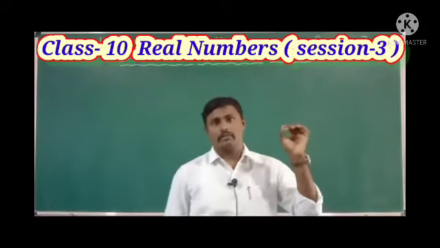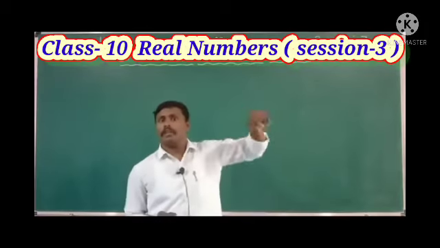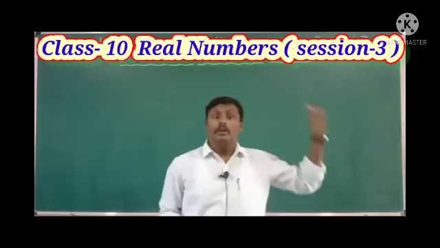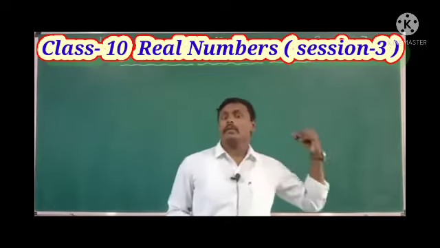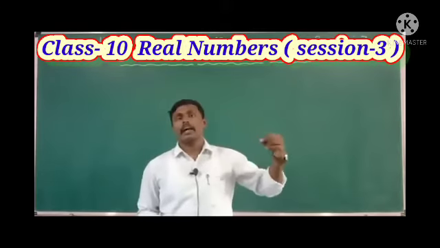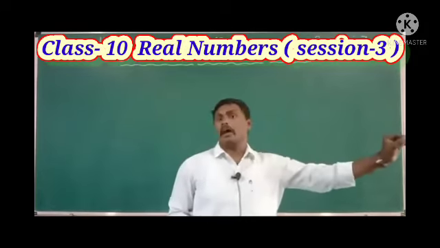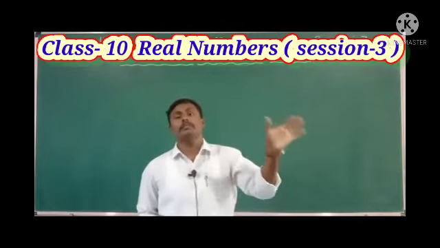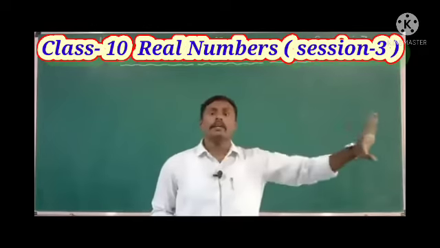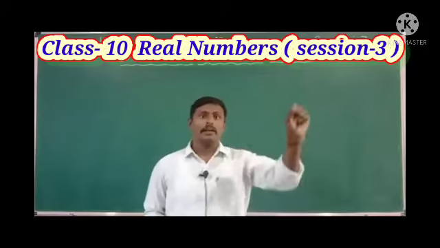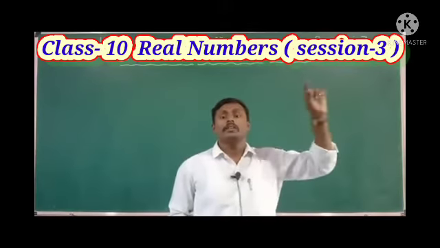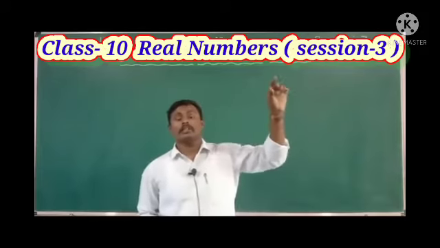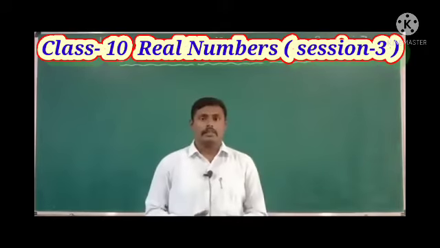If a rational number is in the form p by q, where q is not equal to 0, and p divides the denominator q exactly without leaving any remainder, it means the division completely ends with remainder 0. The quotient we get is called a terminating decimal.